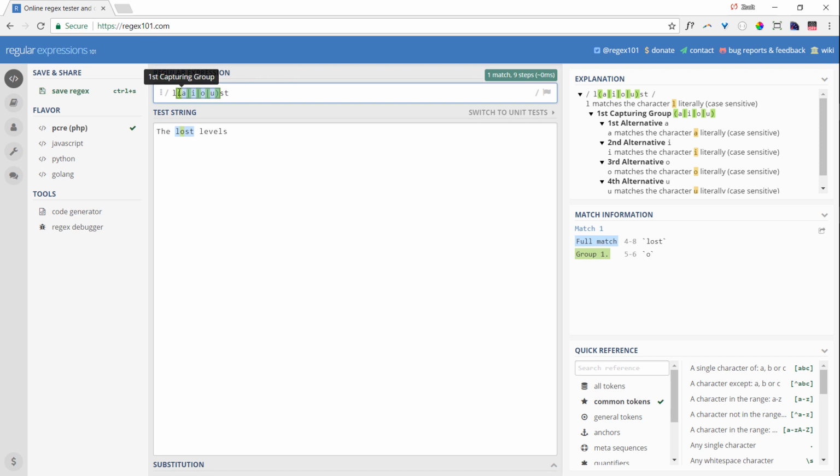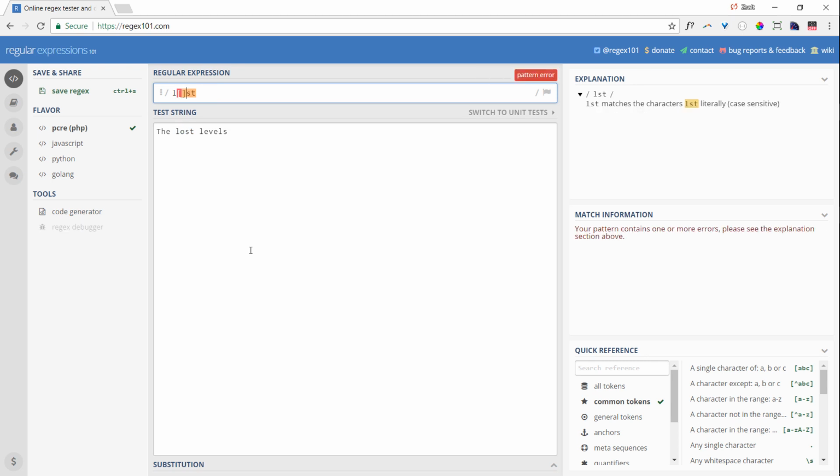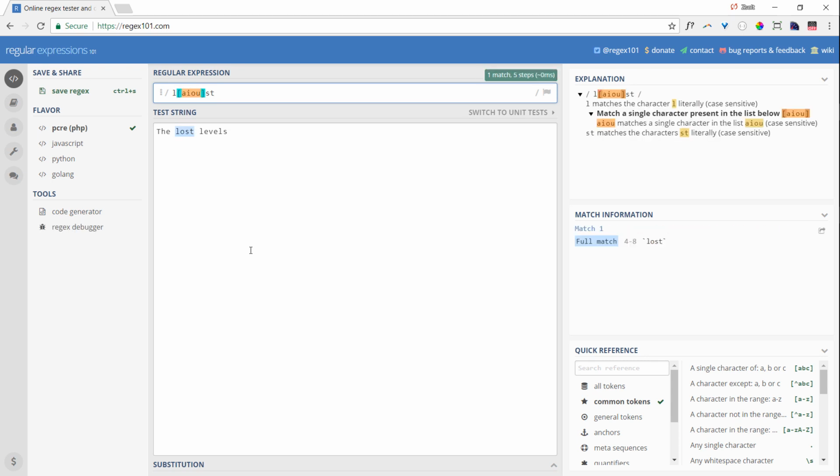This construct A or I or O or U can also be written as a character set. In regular expressions there are character sets which execute faster than alternative execution. The syntax is that we enumerate each and every character in brackets and we try to match them.